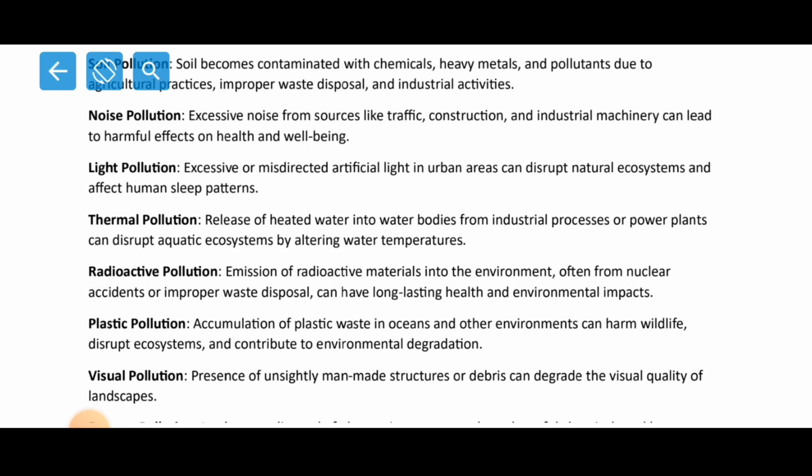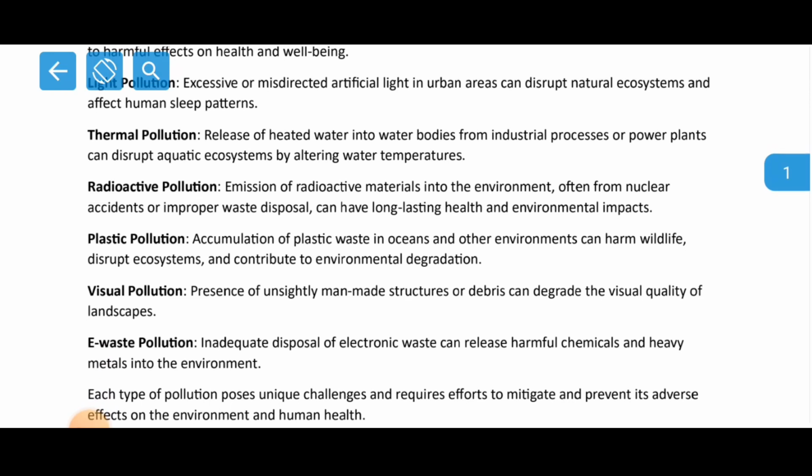It heats the water, resulting in the loss of lives, that is loss of life of flora and fauna, right? So fishes and different types of water animals are killed because excessive release of heat is done into the water bodies. Now radioactive pollution. Emission of radioactive materials into the environment, often from nuclear accidents or improper waste disposal, can have long lasting health and environmental impacts.